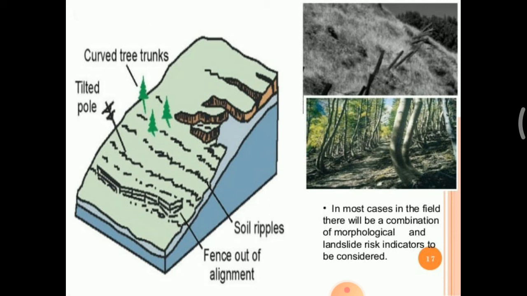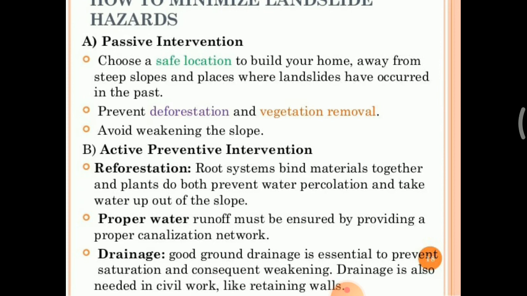If we observe the fences get turned out of alignment, then it may be an indicator of the landslide. Then in most cases in the field there will be a combination of morphological and landslide risk indicators to be considered. So how to minimize the landslide hazards?